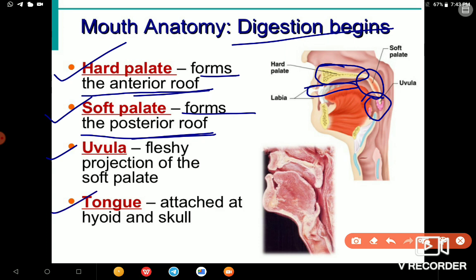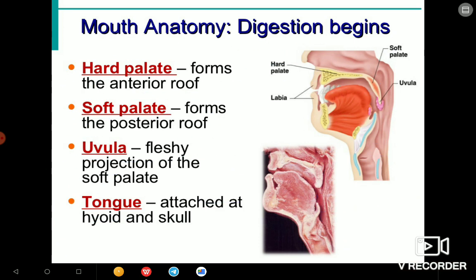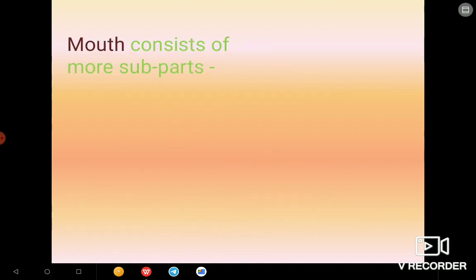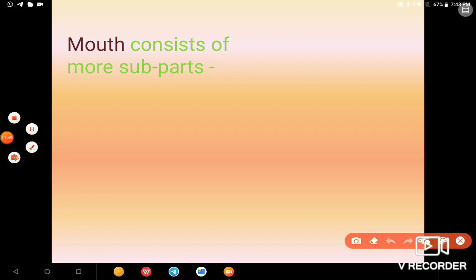Okay, let's go to the next part. Mouth, very important. Mouth consists of more subparts. We have studied the mouth, pharynx, intestines, stomach, and other things.